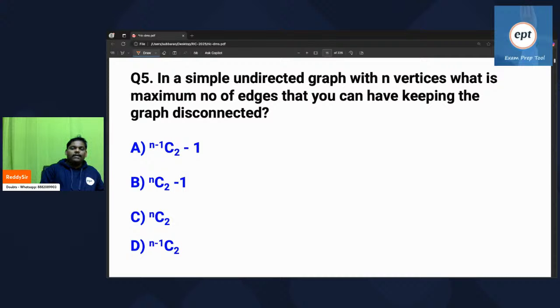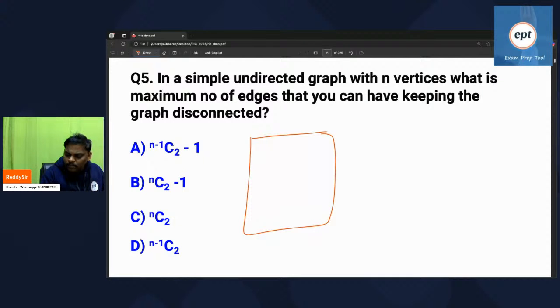Exactly. Abhiraz, thank you so much. So you want maximum edges. When you say maximum, there is a concept of complete graph. With n vertices, if you want maximum edges, you can keep Kn, the complete graph with n vertices.